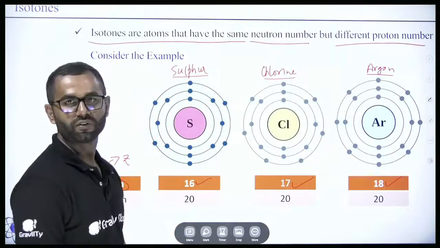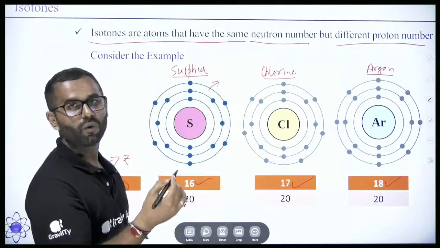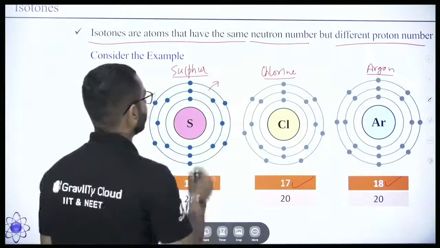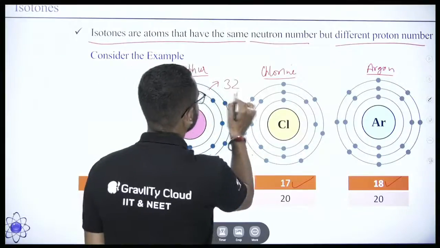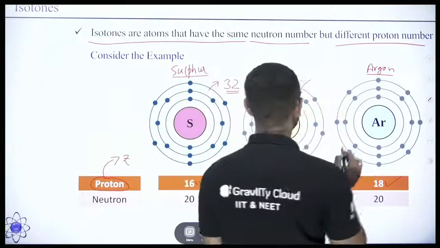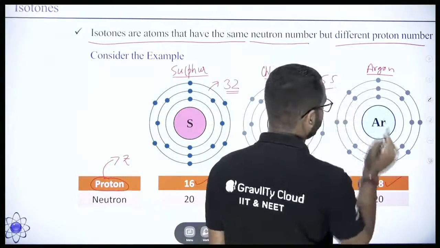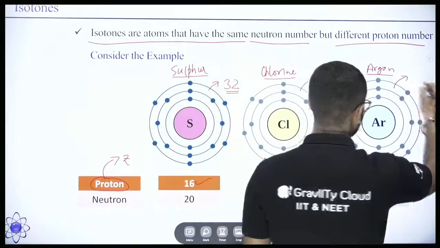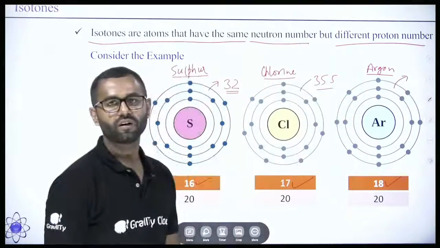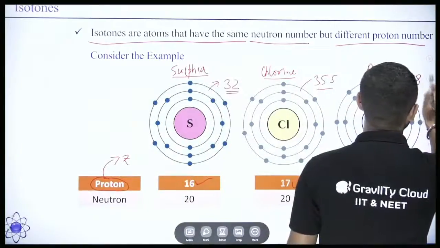Now, in the case of sulfur, what is its mass number? Sulfur's mass number is 32. Chlorine's mass number is 35.5. In the case of argon, what is the mass number? It is 38.